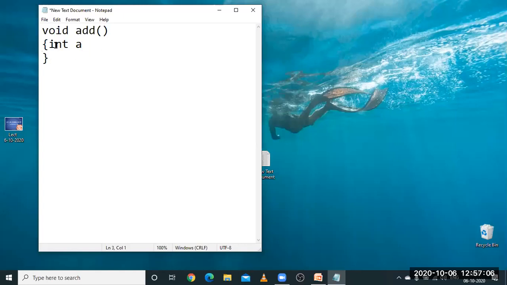That's it. It cannot be accessed beyond this method. If you declare a variable inside a method, it can be accessed within this method, but we cannot access it outside of that method. That is the scope. And the lifetime is also until the closing curly brace. That's it.